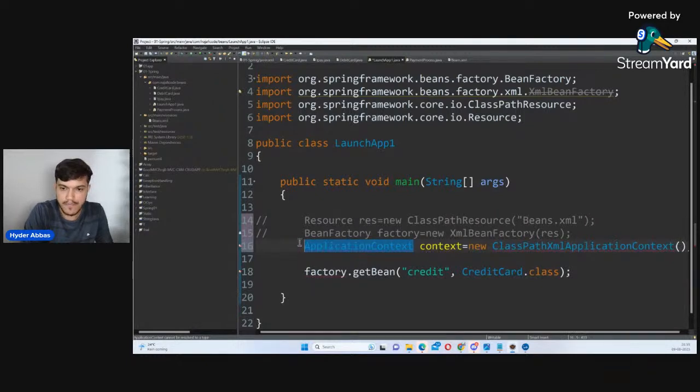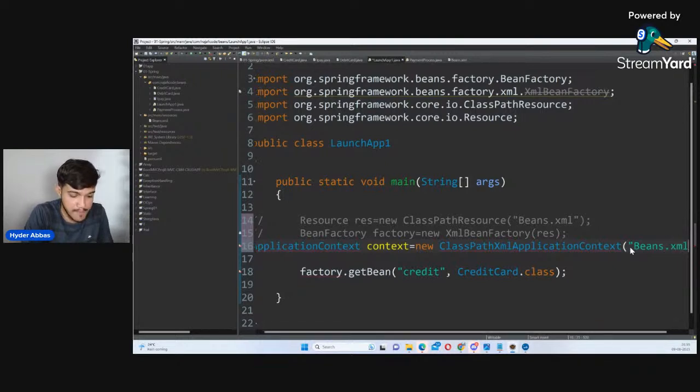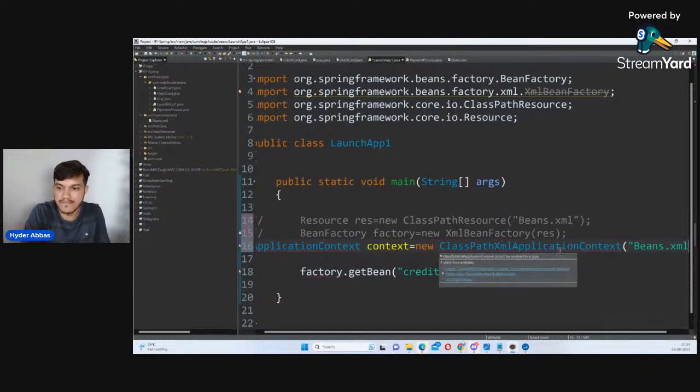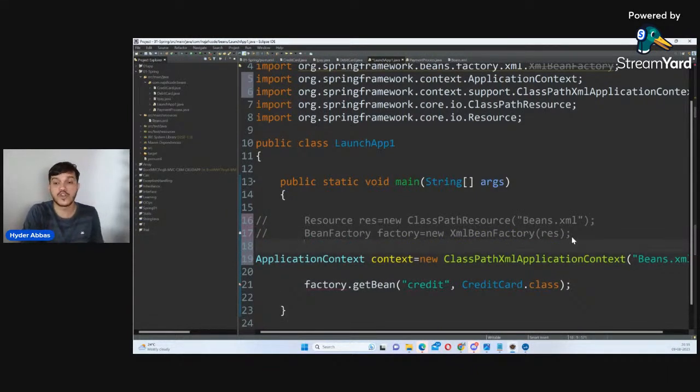And here I will inform about the beans. Where is my beans file? What is the name I've given? Beans, I guess. Beans.xml. I'll import it. We usually use this only. Fine, my dear friends. If not, you can use this also. It's up to you what you're using.